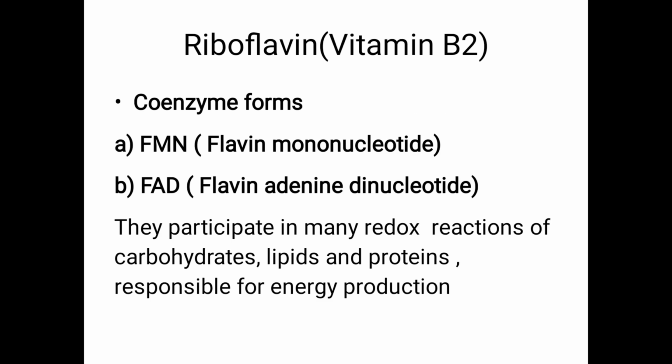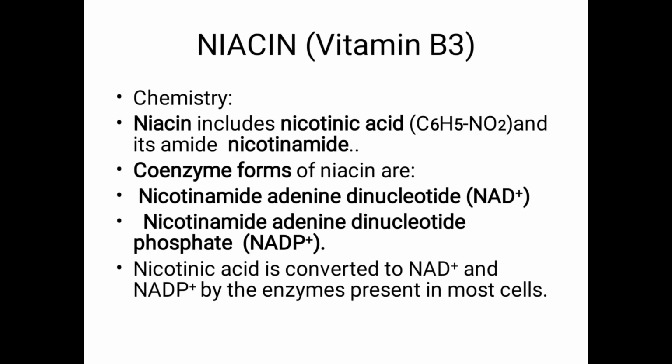So riboflavin, see, vitamin B2, has two coenzymes, FMN and FAD: flavin mononucleotide and flavin adenine dinucleotide. That is B2. B3 is niacin. So one MCQ was asked in the last sectional exam: NAD is the coenzyme form of niacin.